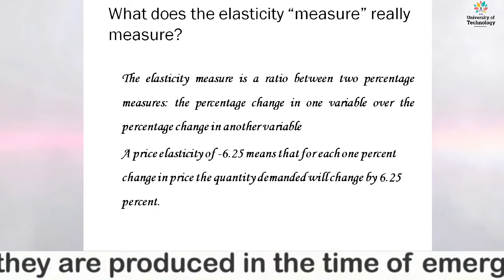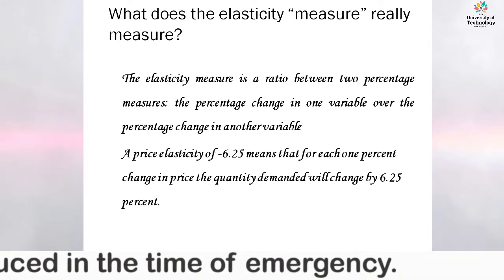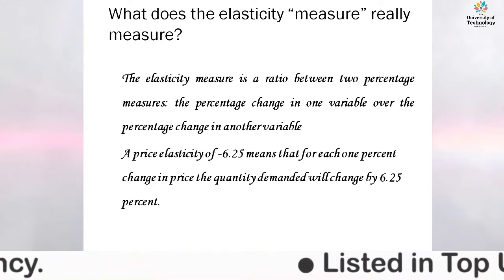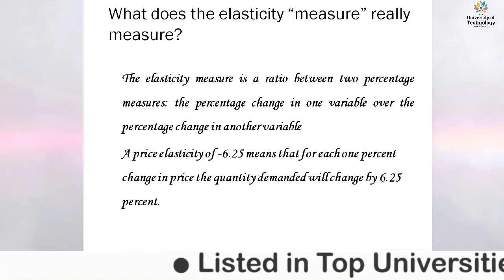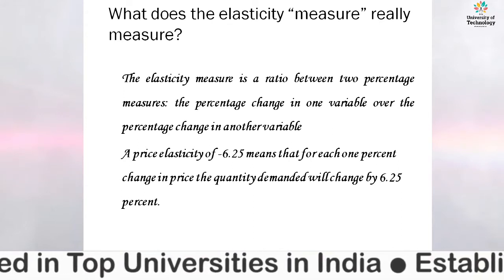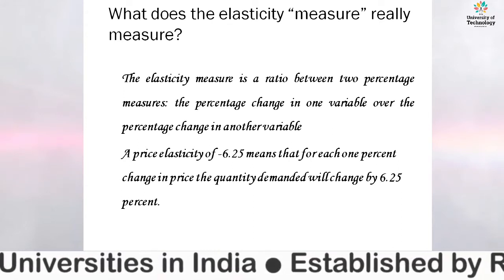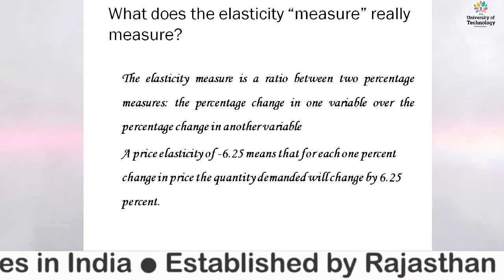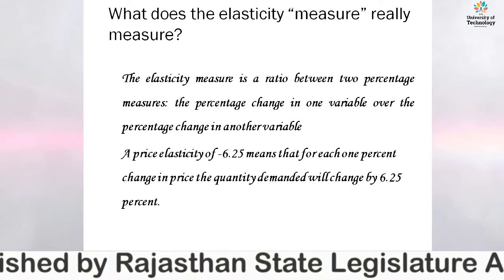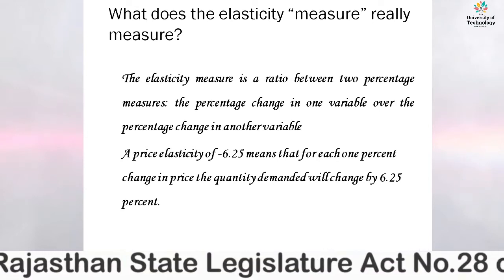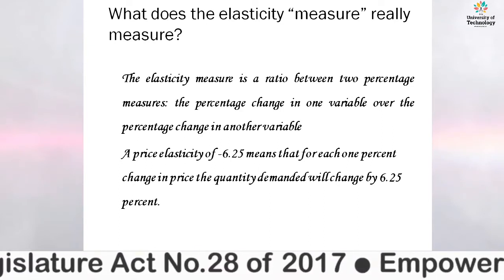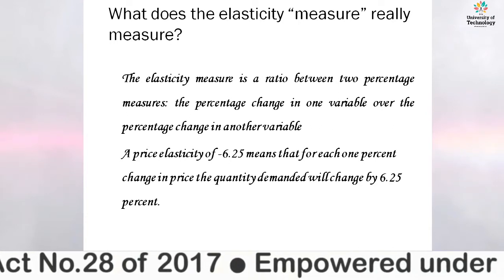Now, what does elasticity measure? Elasticity basically measures the ratio between two percentages, or in other words, the percentage change in one variable with respect to the percentage change in another variable. This is basically known as elasticity, or you can understand it as the degree of change, degree of responsiveness or sensitivity. How sensitive one variable is if another variable is changed.